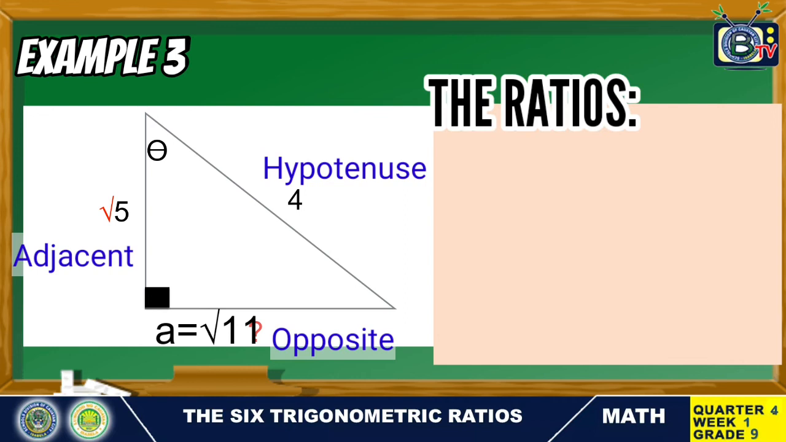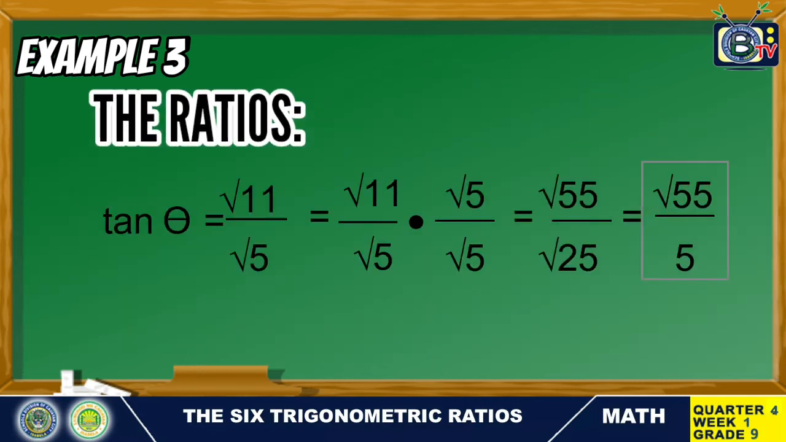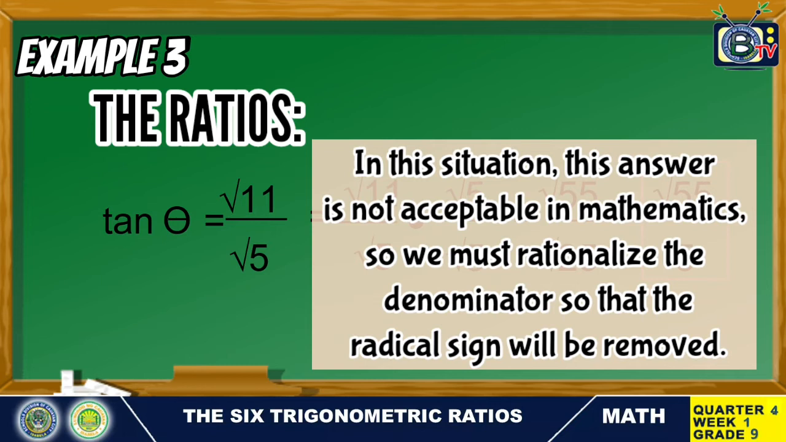We can now find the ratios. Sin theta is equal to square root of 11 over 4. Cosine theta is equal to square root of 5 over 4. Tangent theta is equal to square root of 11 over the square root of 5. In this situation, this answer is not acceptable in mathematics. So we must rationalize the denominator so that the radical will be removed.